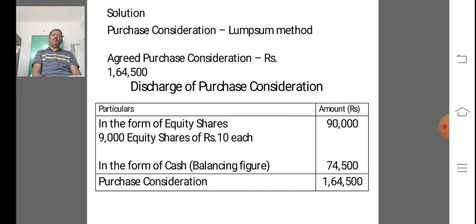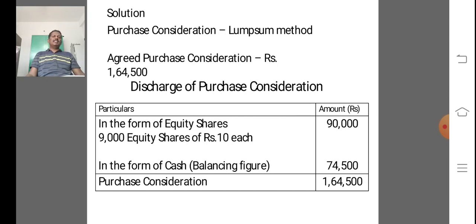But in this problem, discharge of PC is clearly given, only in the form of equity shares and balance in cash. So in this problem, 9,000 equity shares of rupees 10 each, that is 9,000 into 10, the purchase consideration given in equity shares is equal to 90,000.